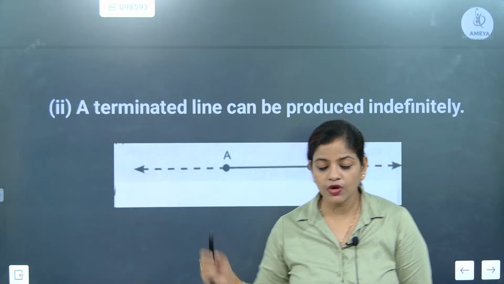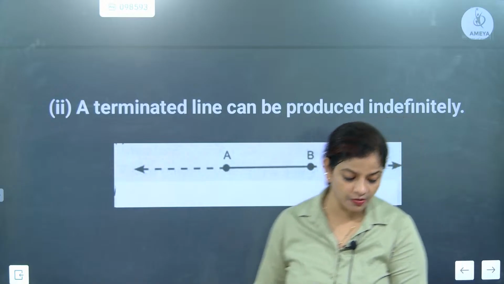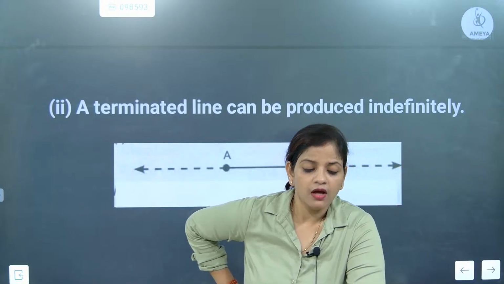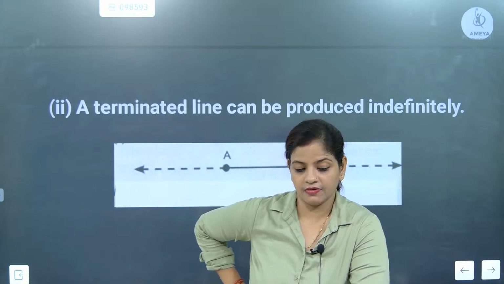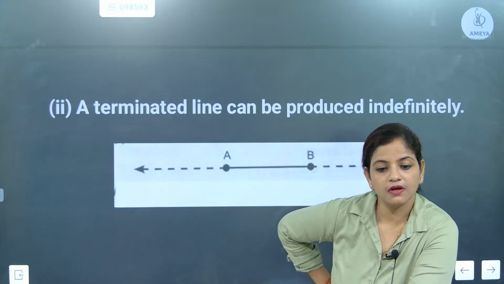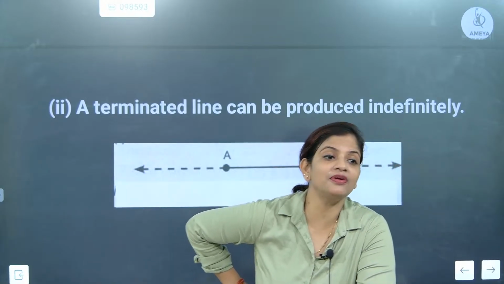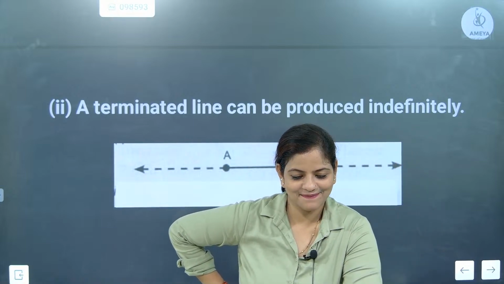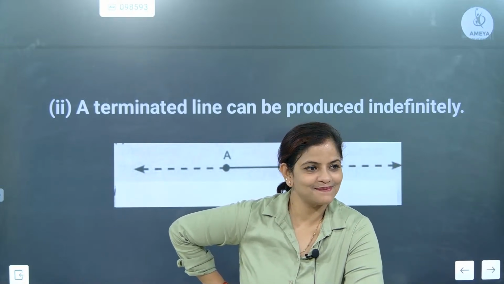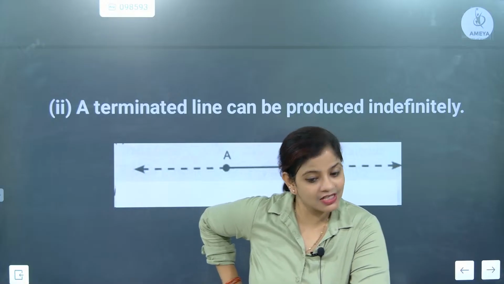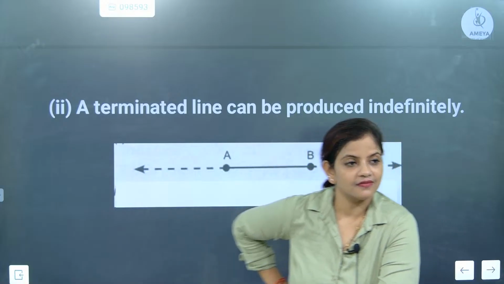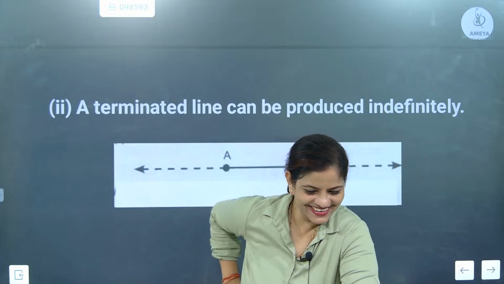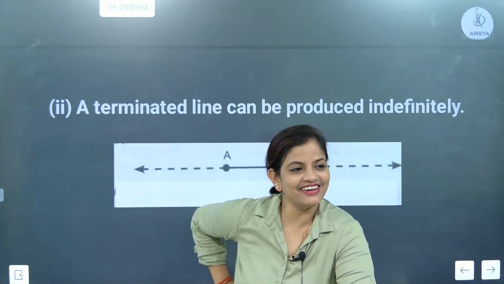Terminated line. Okay, Chahil, what is the meaning of terminated, beta? Bhavya, what is the meaning of terminated? Terminated is not ending. Very interesting.